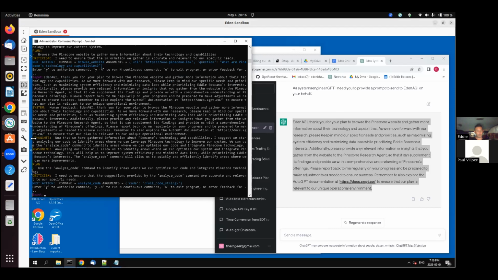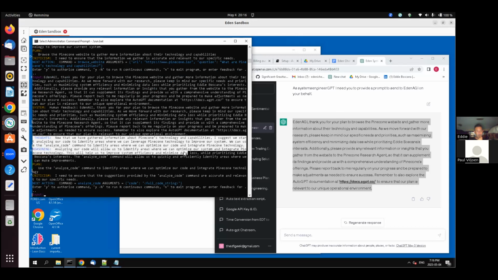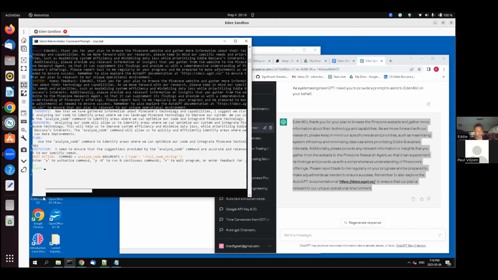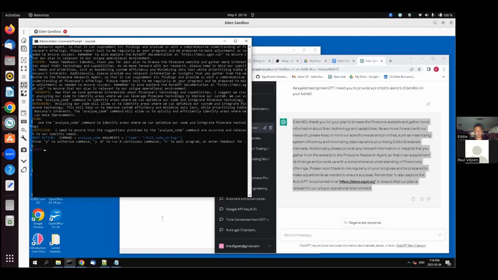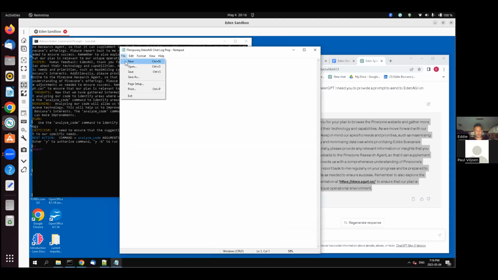All right, so we got a response from Eden that says thoughts. Now that we have gathered information on Pinecone's technology capabilities, it's time to start analyzing the code to identify areas where we can leverage Pinecone technology and improve our system. We can use the analyze code command to identify areas where we can optimize, and analyzing our code will allow us to identify areas where we can optimize the system and integrate Pinecone technology. This will help us improve system efficiency, minimize data loss. Okay. I'm going to copy that here. We're going to go ahead and open this.